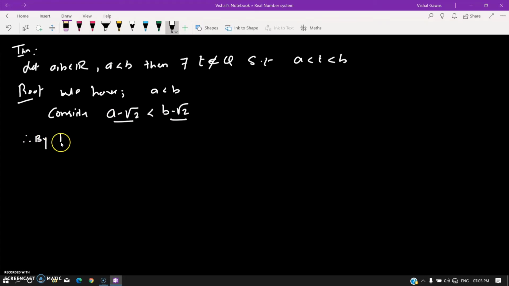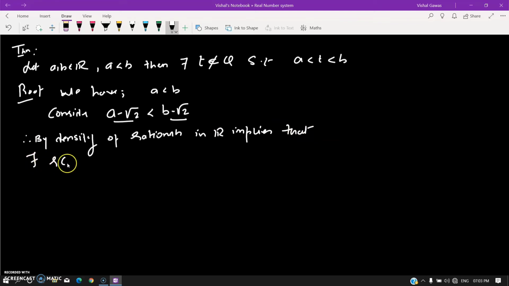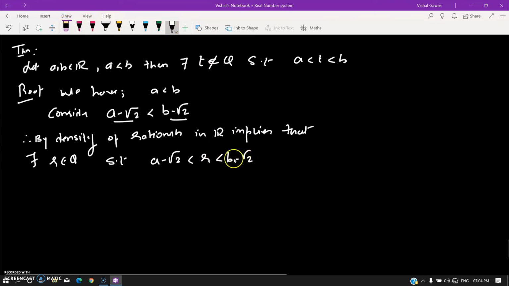Therefore, by density of rationals in R, there exists R in Q such that a minus square root of 2 is less than R, which is less than b minus square root of 2.